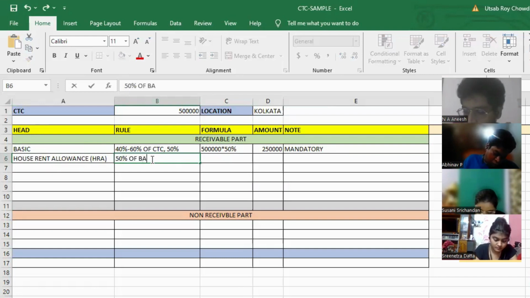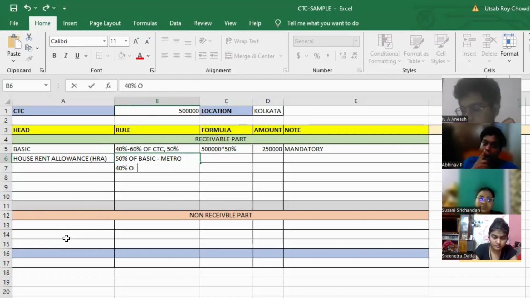The last one was 50% of CTC, but here the rule is the calculation will be on basic. 50% of basic if the working location is a metro location, and 40% of basic if the location is a non-metro location.